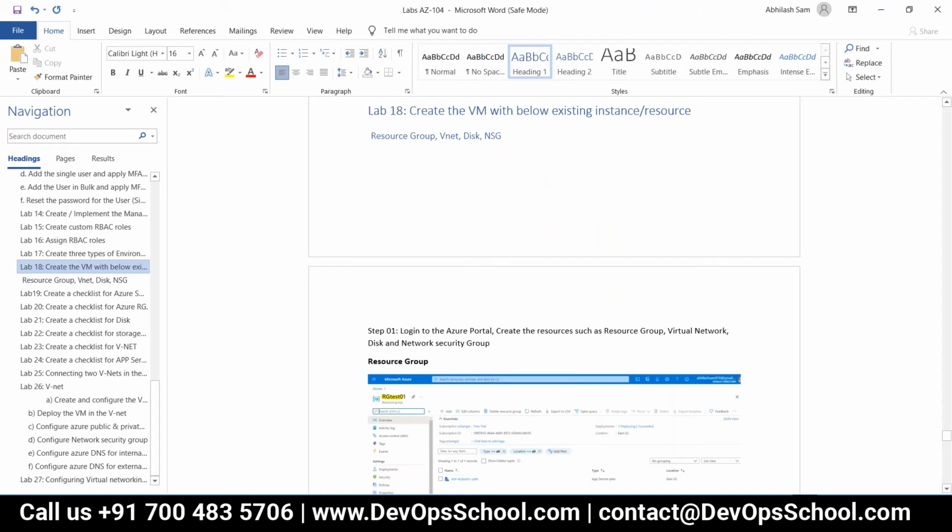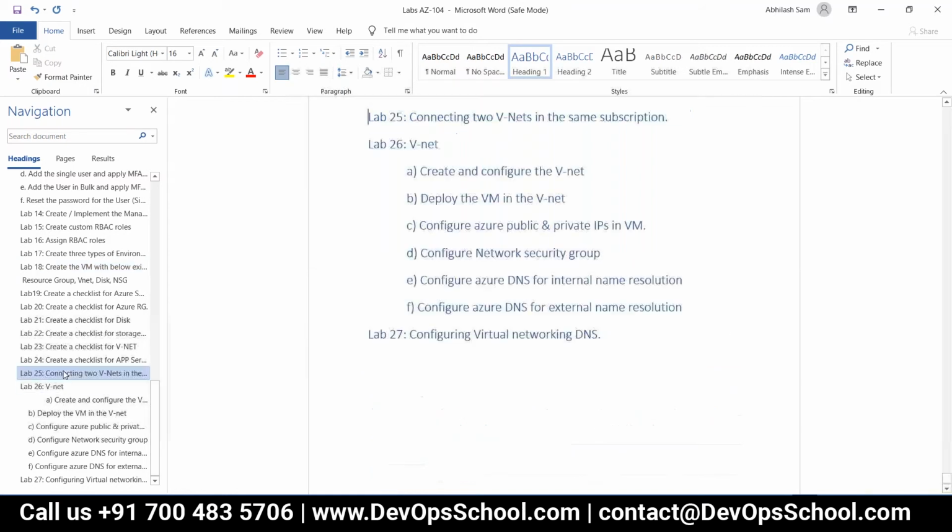Because I have 50%. Yeah, because I have doubts about this one, connecting to a VNet in the same subscription, and DNS, how to configure these things. I don't have any idea about creating and configuring the VNet. It's fine, I will send you the document. Okay, no issues.